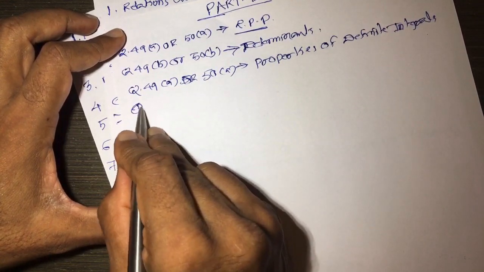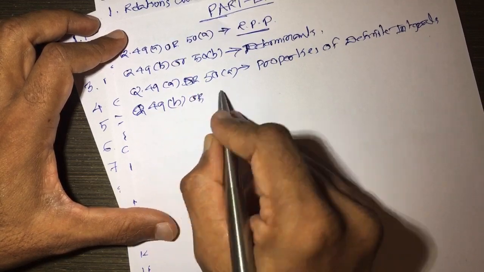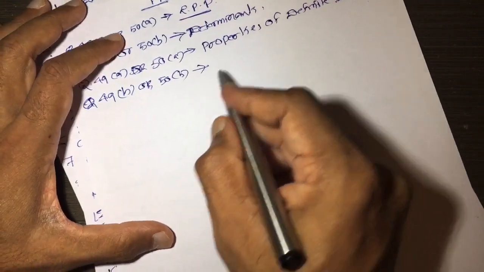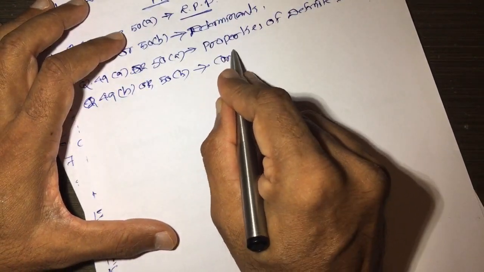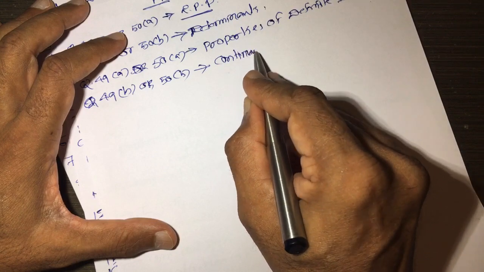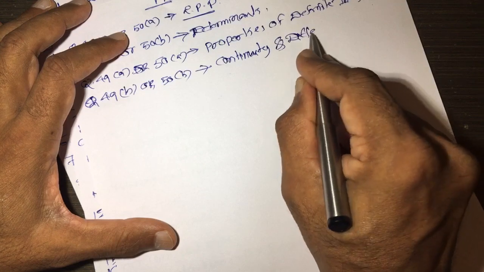Next is question number 49B or 50B, which is on continuity and differentiability.